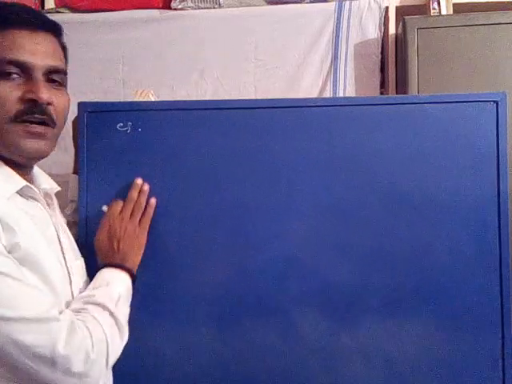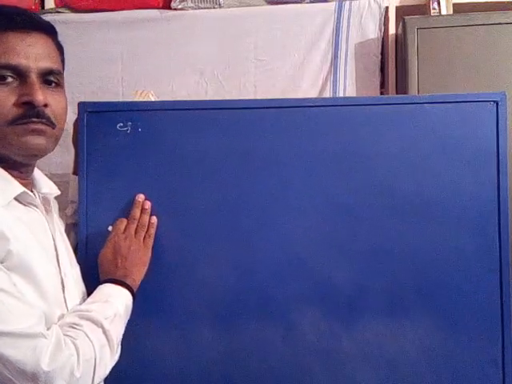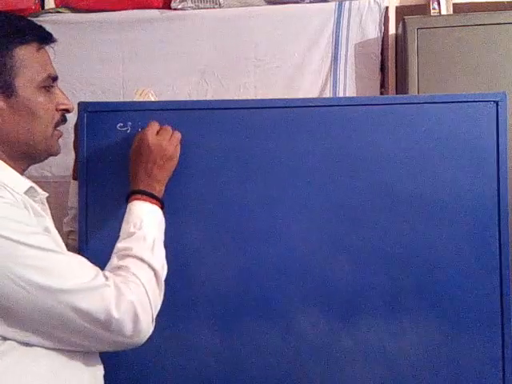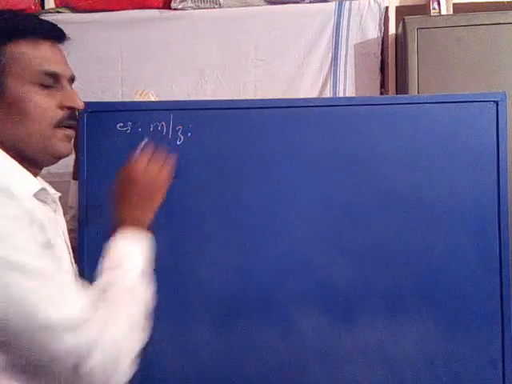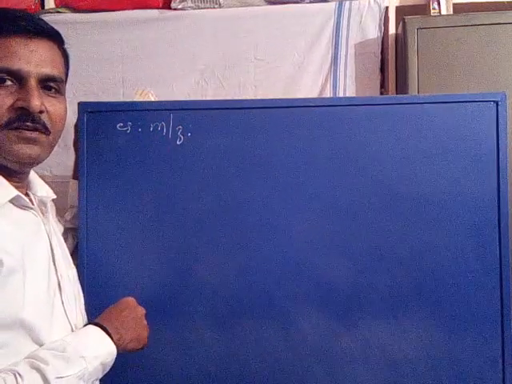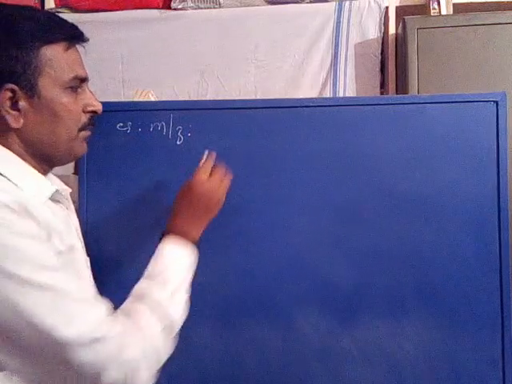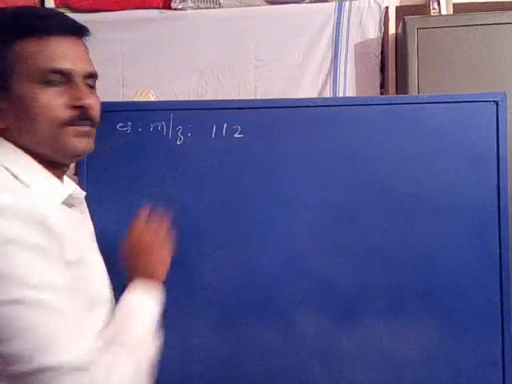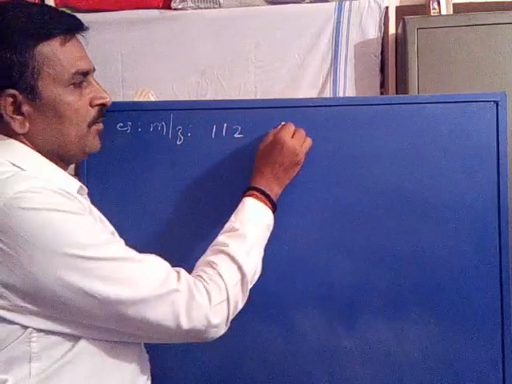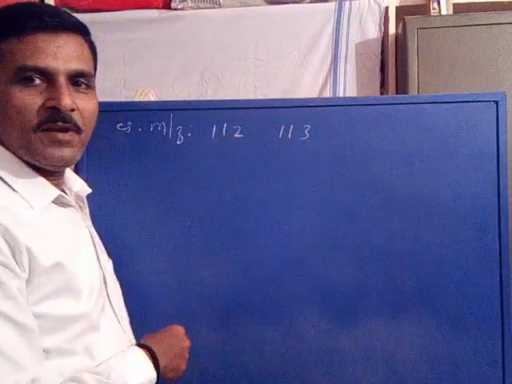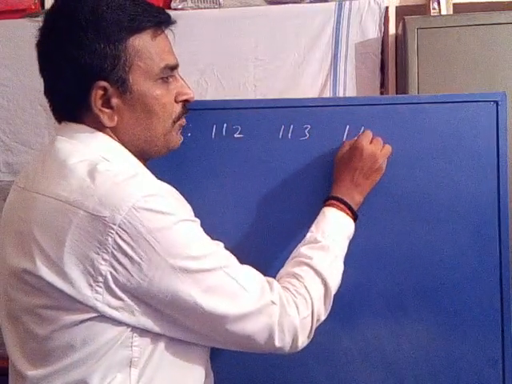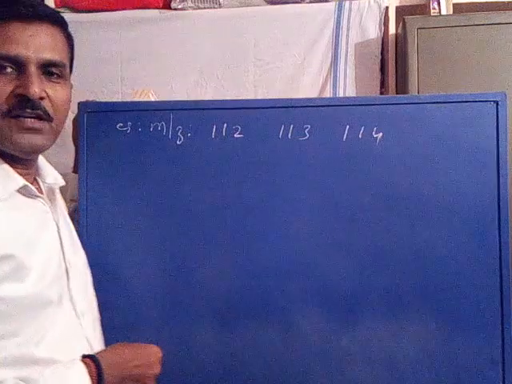Now according to our guidelines or procedures, first we have to select a series of signals at higher m/z value. For example, an m/z value 112 for the molecular ion, 113 for the molecular ion plus 1 signal, 114 for the molecular ion plus 2 signal.